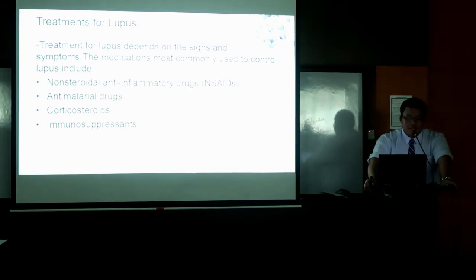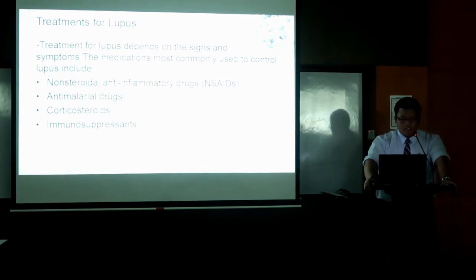Even though these are the medication, there's also side effect of this medicine. For example, non-steroidal anti-inflammatory drugs will cause stomach bleeding, kidney problem, and increase the heart problem. Anti-malarial drugs can cause stomach upset, but it is very rarely, and damage to the retina of the eye. Immunosuppressant drugs may increase the risk of infection, liver disease, and decrease fertility and increase of cancer.